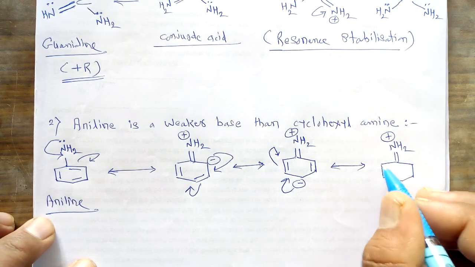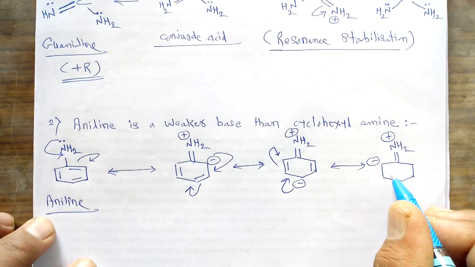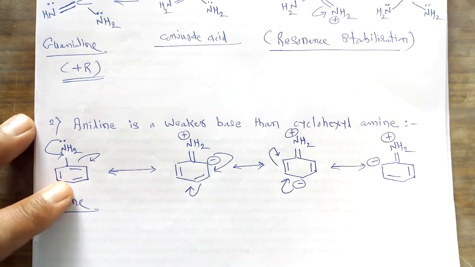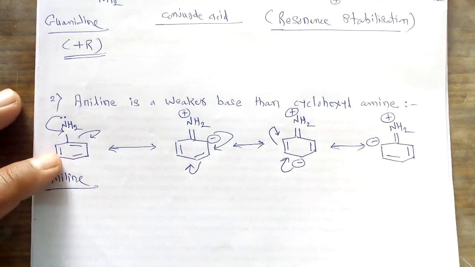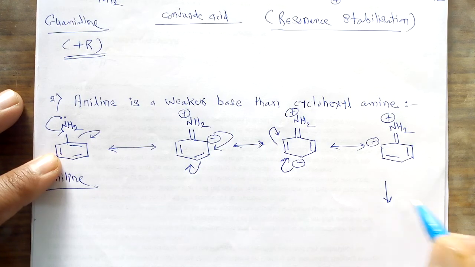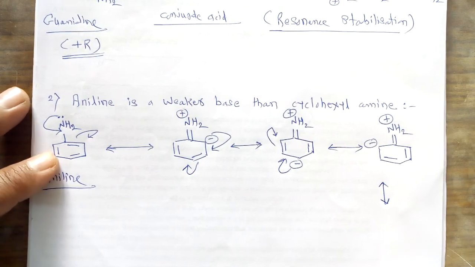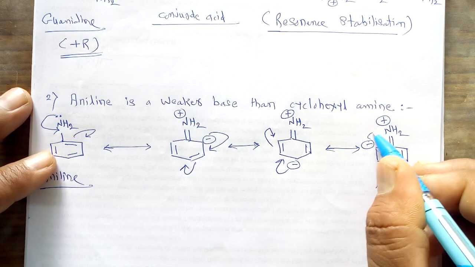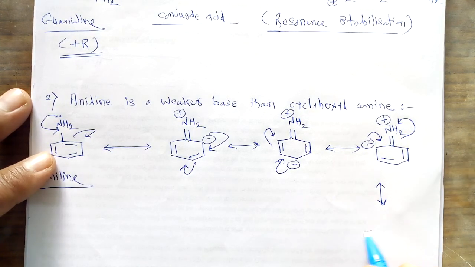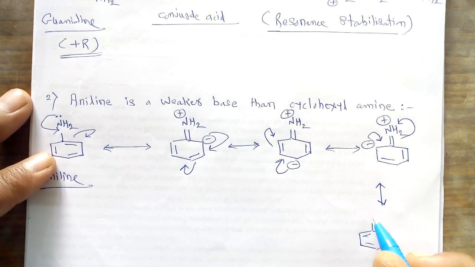Now this carbon becomes negatively charged. It has the first double bond, this is the second double bond. So this is the next possible resonating structure for this aniline molecule. And finally we can see this molecule again gets converted, meaning this negative charge shifts here, it again shifts to the nitrogen atom, and finally we get the original aniline molecule.